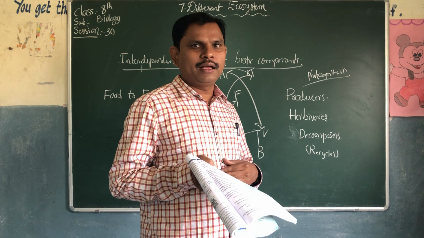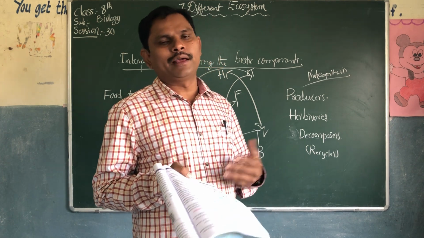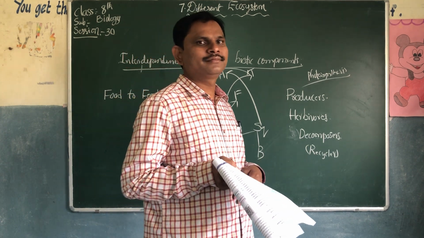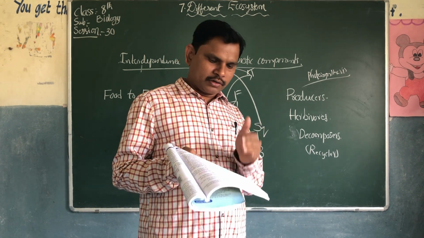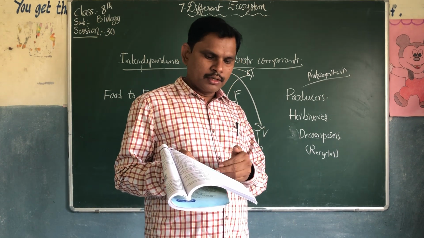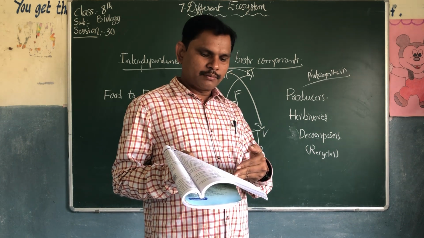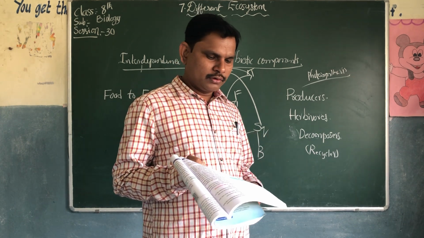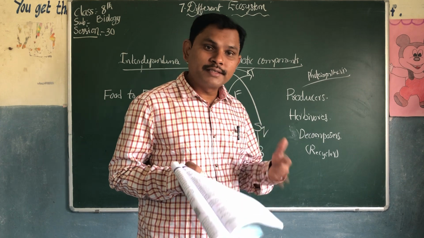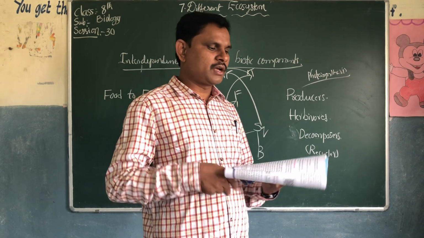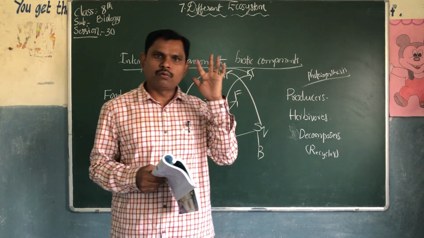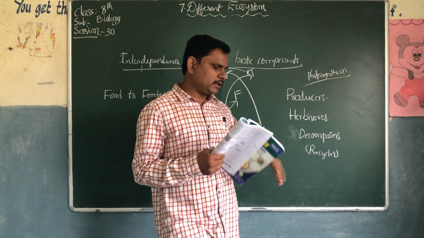Crane is eaten by tiger or lion. So this is how they depend on each other. Next, crops: some insects are eaten by frog. Frog is eaten by snake. Snake is eaten by peacock. So this is how they depend on one another.